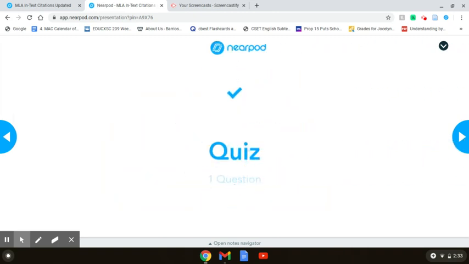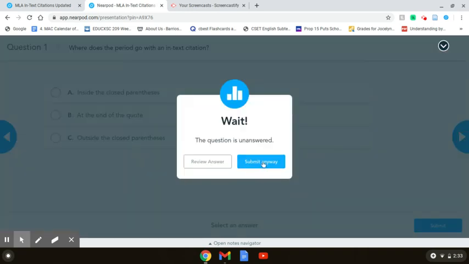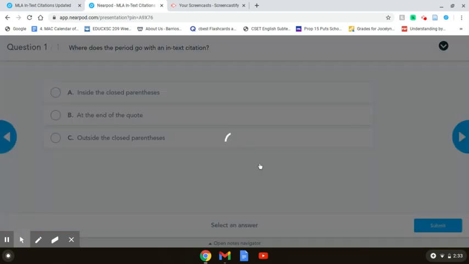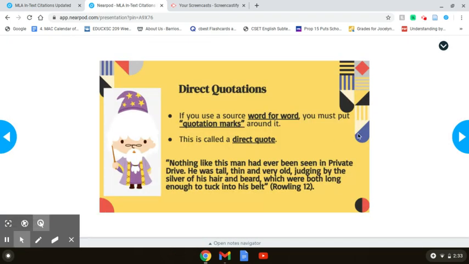And you'll have another quiz check-in. Where does the period go in an in-text citation? You can always go back to your slides and review if you're confused. Direct quotations are when you use a source word for word. You need to use quotation marks around it. This is a direct quote, and we have an example down below.